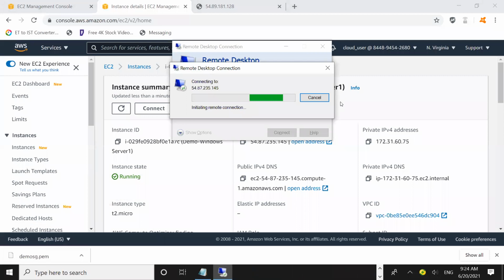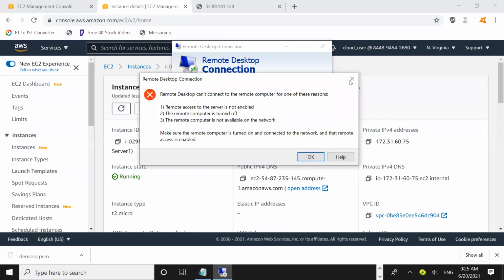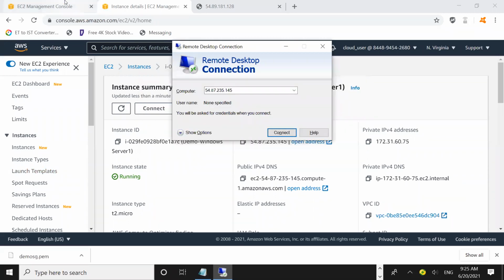It will not establish the connection. Guys, guess what is the reason? What could be the possible reason why I'm not able to connect? RDP is not there. RDP is not there, right?